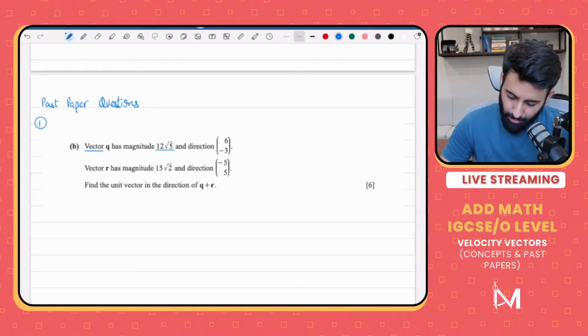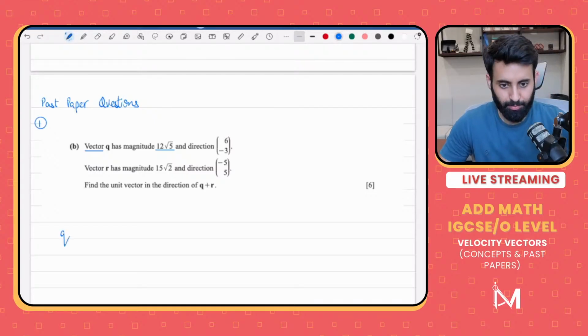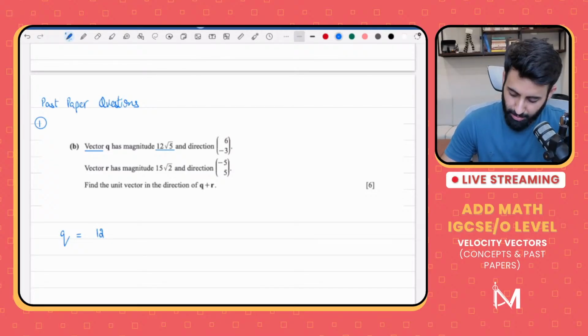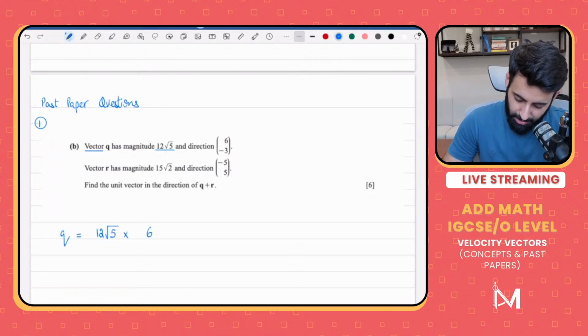Okay, so first let's focus on vector q. Now what do we know about vector q? We know that vector q has magnitude 12 under root 5 and we're given the direction in which it's heading. So that means if I want to find out the actual vector, I will take the magnitude multiplied by the unit vector of the direction vector. So that means 6i minus 3j divided by its magnitude. Now what would be its magnitude? Its magnitude would be square root of 6 squared plus minus 3 squared.